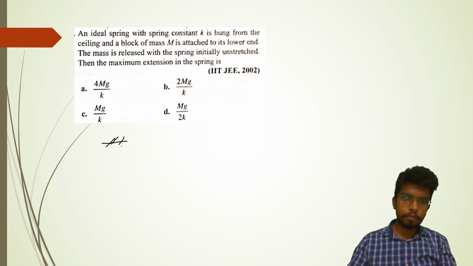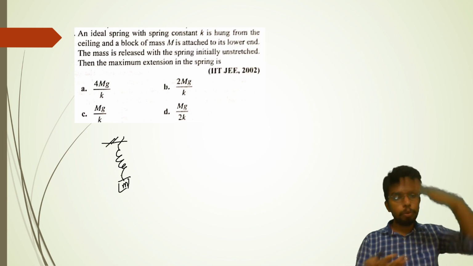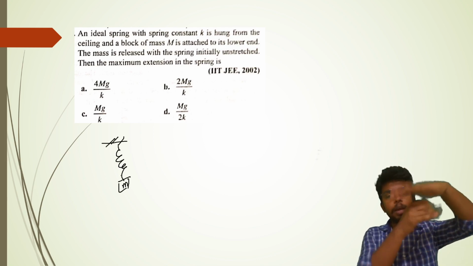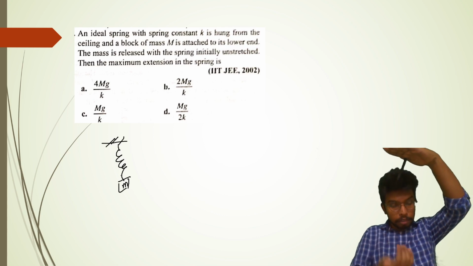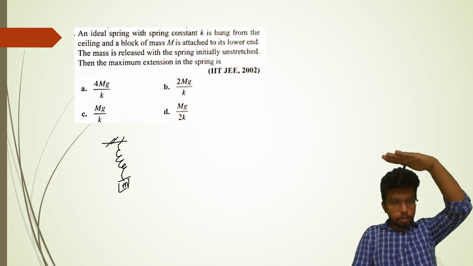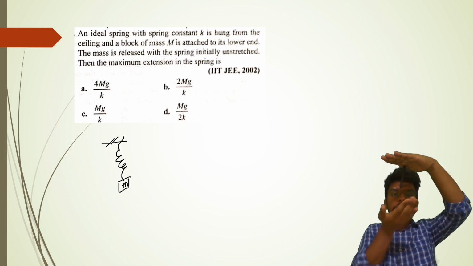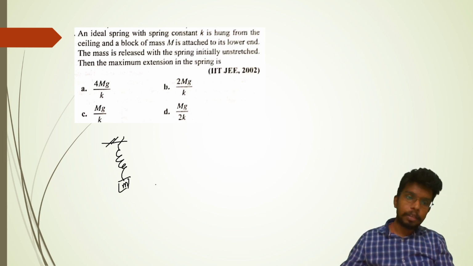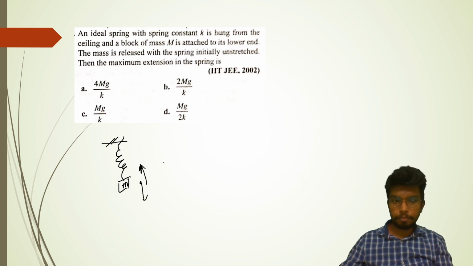Say for example, you have a spring over there and you attach a mass to it. Now, you have held the mass till now. You have given it support, but you release it. Now what will happen? The mass will go down, then it will come up, then again it will go down, then come up, and it will start oscillating. The problem here is that most people try to balance out the force.